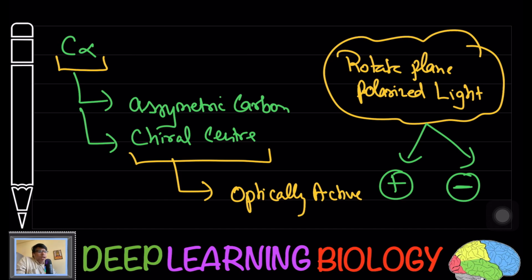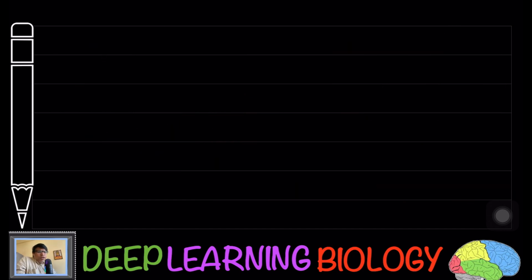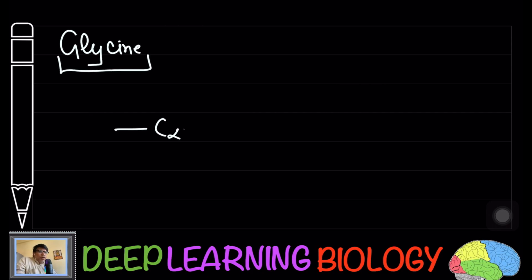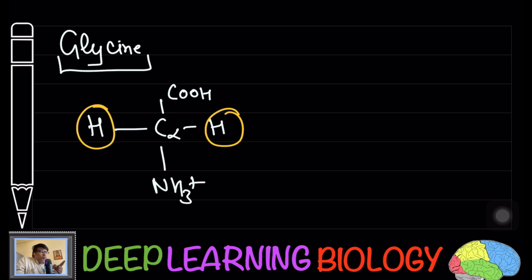Now try to see the case of glycine. The C alpha is attached to two hydrogen atoms. So you have a carboxyl group, an amino group, and two hydrogen atoms. You can say the R group here is absent, or rather the R group is hydrogen. Here the C alpha is not attached to four different atoms.